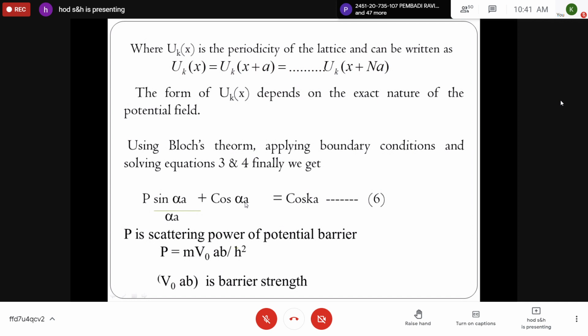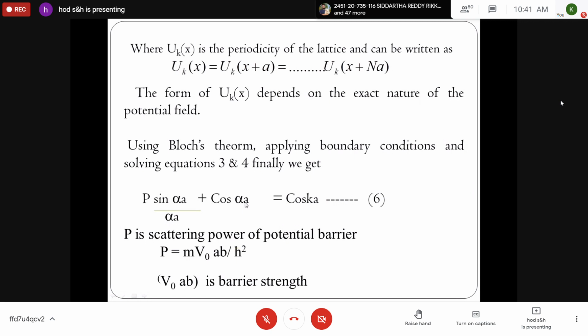Suppose the electron could penetrate through the potential barrier, then it can go to the second energy level. That we will discuss, where P is represented as mV₀ab/ħ², where m is the mass of the particle, V₀ is the potential, a+b is the periodicity, or V₀ab is called the barrier strength, so that the electron cannot move to the next energy level.